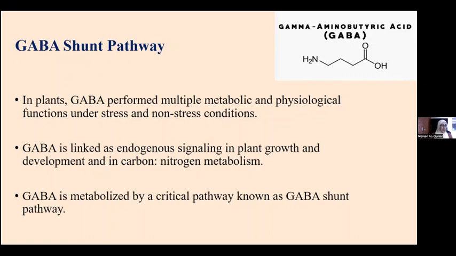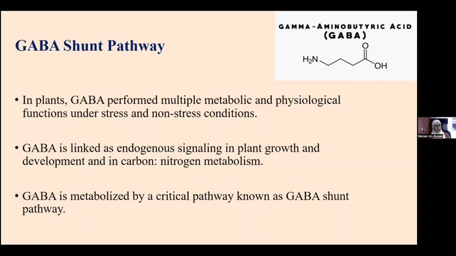In plants, GABA performs multiple metabolic and physiological functions under stress and also non-stress conditions. It's a neurotransmitter in animals, and it's found in bacteria, but in plants it's linked to endogenous signaling in plant growth and development, since it serves as a carbon and nitrogen source. So it plays an important role in carbon and nitrogen metabolism, especially under stress.